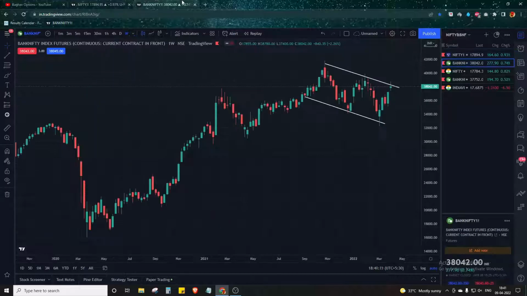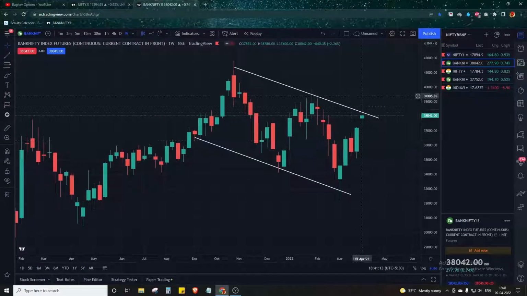And the Bank Nifty, as you can see, has also formed the same doji type candle, and both the indexes are at this point in an indecisive mode whether to go upside or the downside.